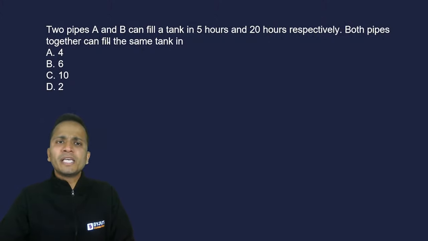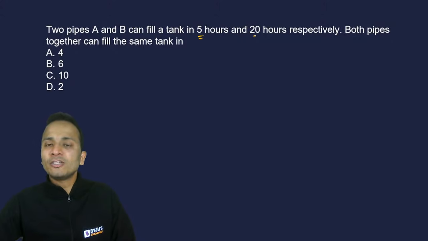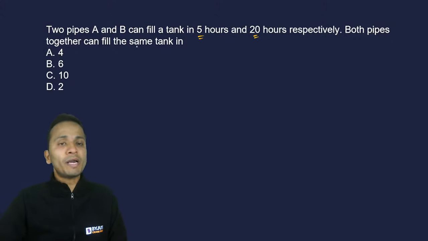Okay, so two pipes A and B can fill a tank in 5 hours and 20 hours respectively. Now, both pipes together can fill the same tank in how many hours out of the given options?